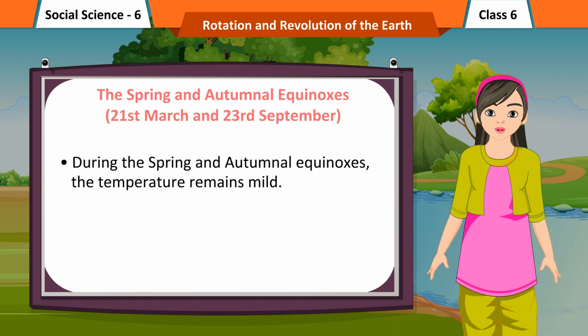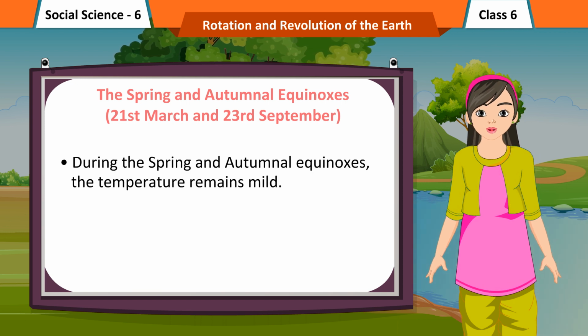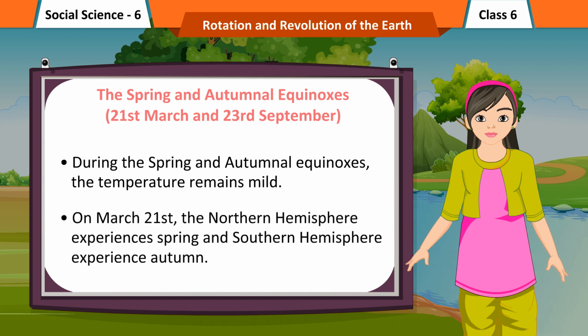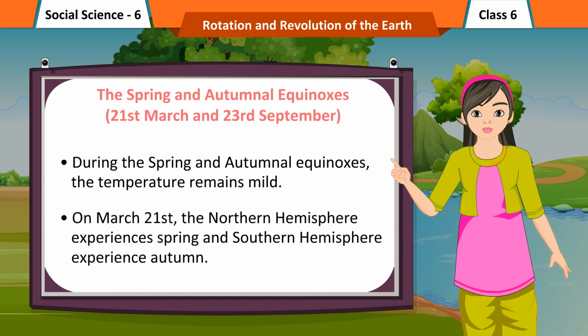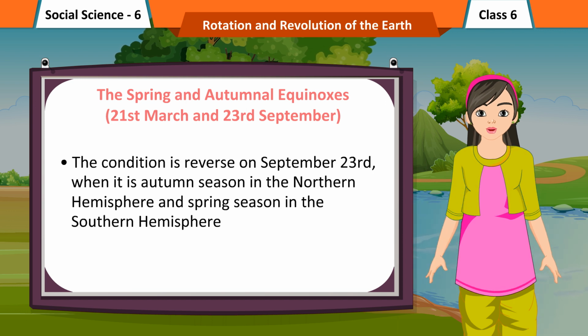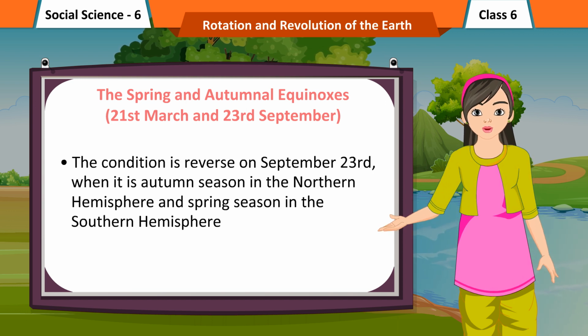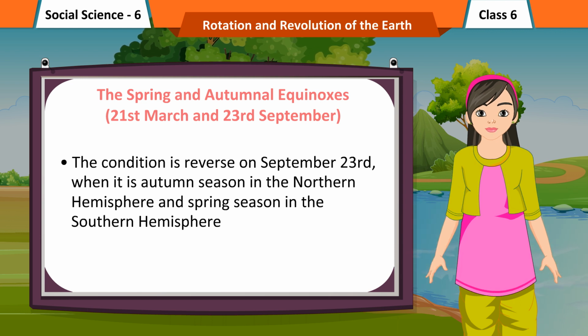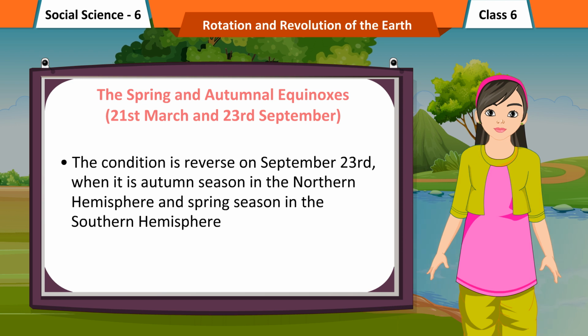During the spring and autumnal equinoxes, the temperature remains mild. On 21st March, the northern hemisphere experiences spring and the southern hemisphere experiences autumn. The condition is reversed on 23rd September, when it is autumn season in the northern hemisphere and spring season in the southern hemisphere.